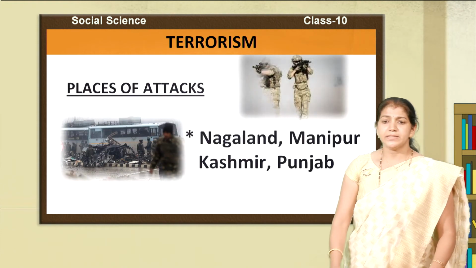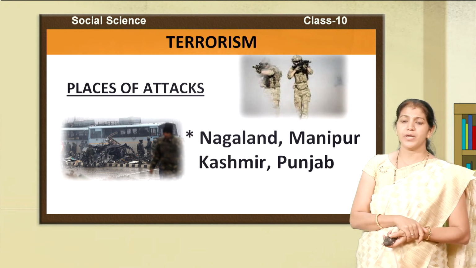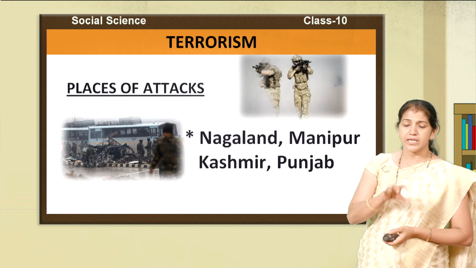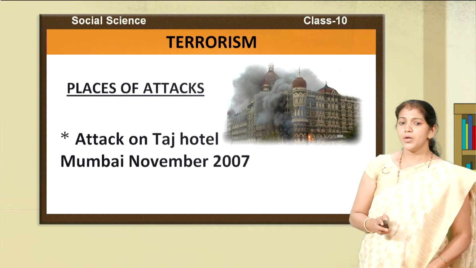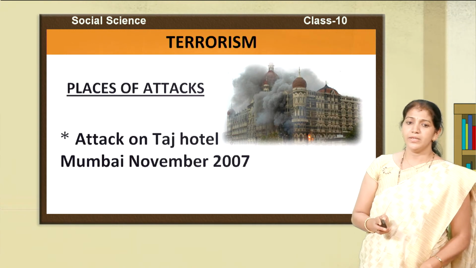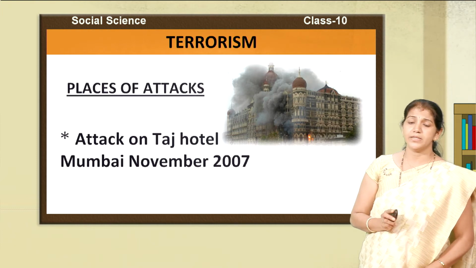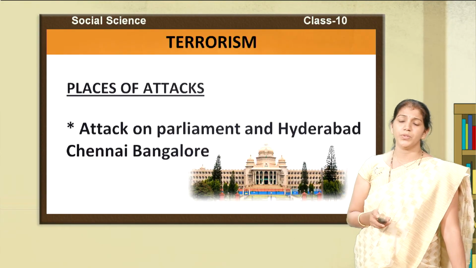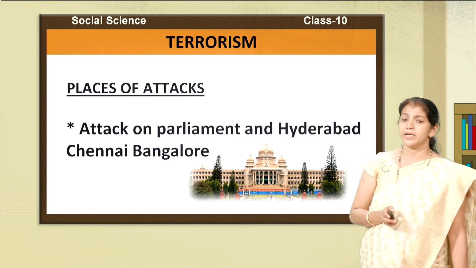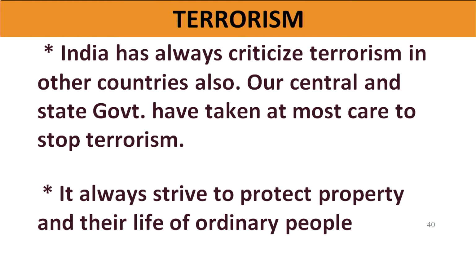Which are the places they target more in India? Especially in India, places like Nagaland, Manipur, Kashmir and Punjab. These states are targeted more by terrorists. Recently, the attack on the Taj Hotel in Mumbai on November 26, 2008, was an attack by terrorists in India. The attacks in Hyderabad, Chennai, Bangalore, and on Parliament are recent attack places of terrorists in India. How to avoid terrorism? Is it only for the government to avoid this terrorism?